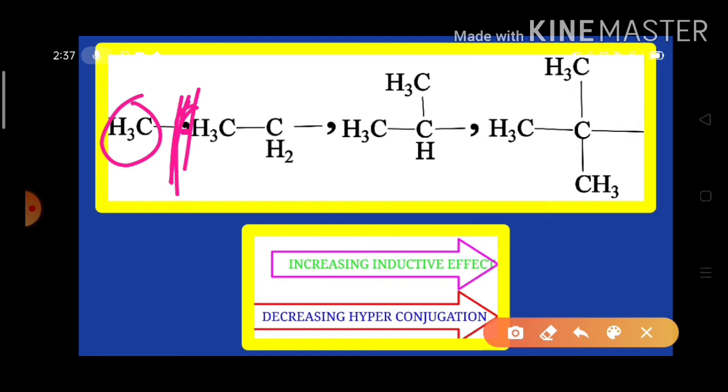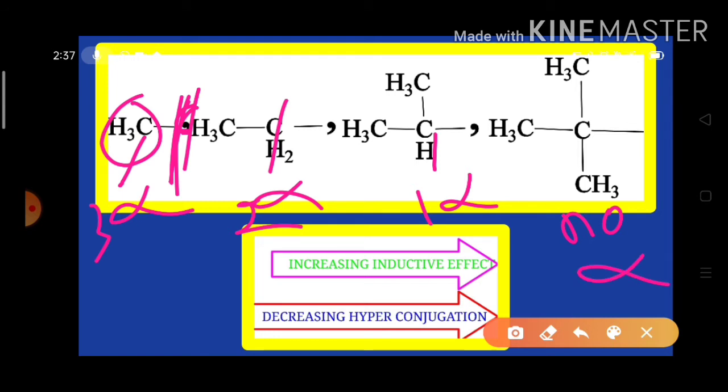So it has 3 alpha hydrogens, and here it has 2 alpha hydrogens, and here it has only 1 alpha hydrogen, and here no alpha hydrogens. So from methyl to the tertiary butyl substituted groups, when we move, the number of alpha hydrogens decreases. As a result, the hyperconjugation also decreases.